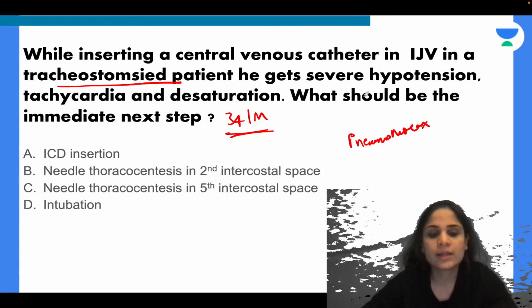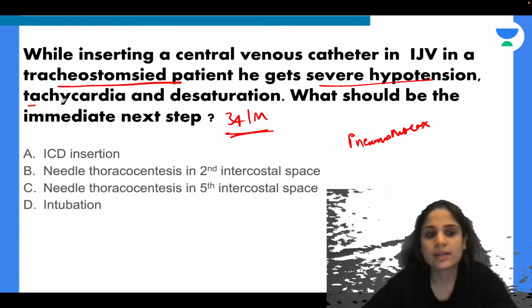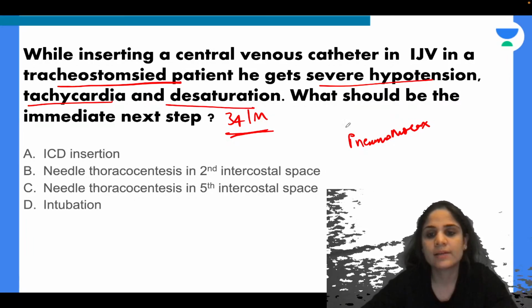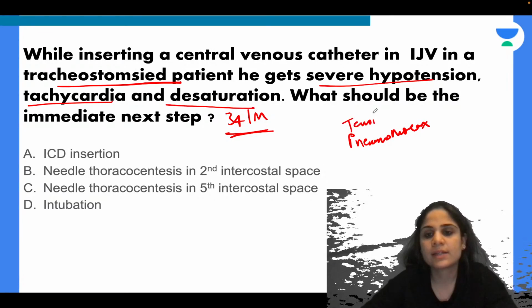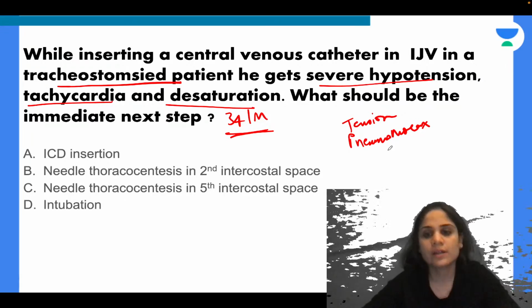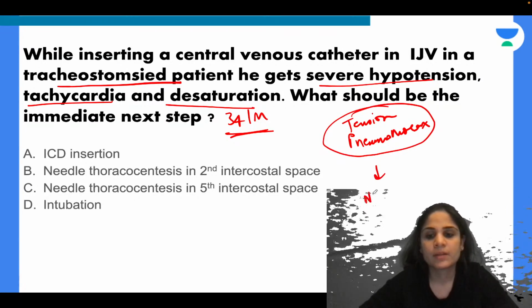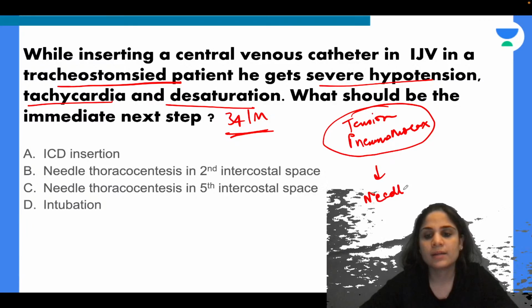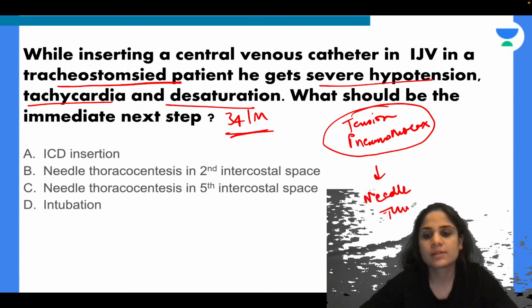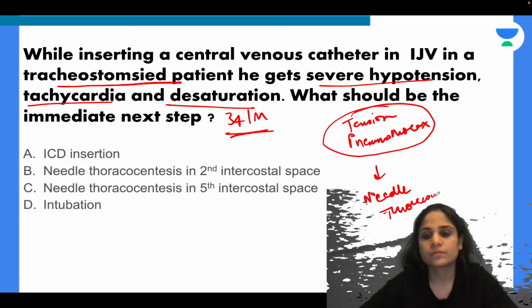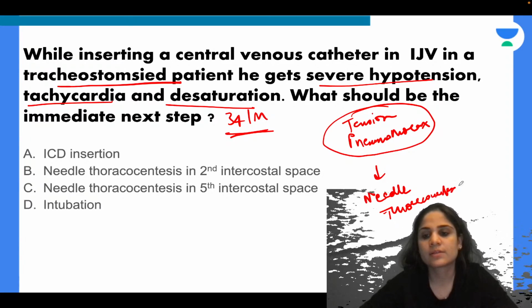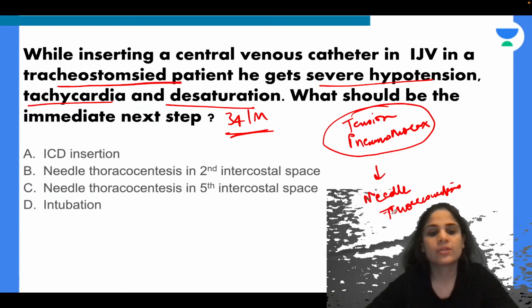Now if you are getting severe hypotension, tachycardia, desaturation immediately, that means this is a tension pneumothorax. So you need to relieve this tension pneumothorax immediately. The best way to do this is by needle thoracocentesis. Now how do we do a needle thoracocentesis?